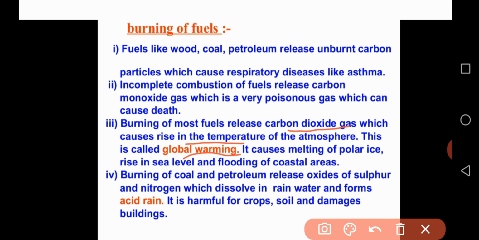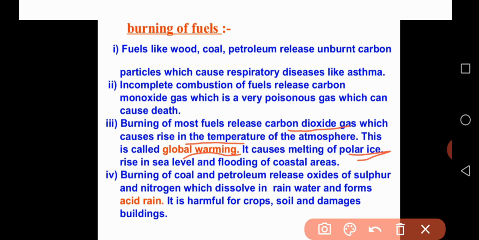Global warming is nothing but the process of increasing the average temperature of the atmosphere because of carbon dioxide. Carbon dioxide is released to the atmosphere because of burning of fuels. Due to global warming, that causes melting of polar ice. When the polar ice melts, there is a rise in sea level, and that causes flooding of coastal areas and all.